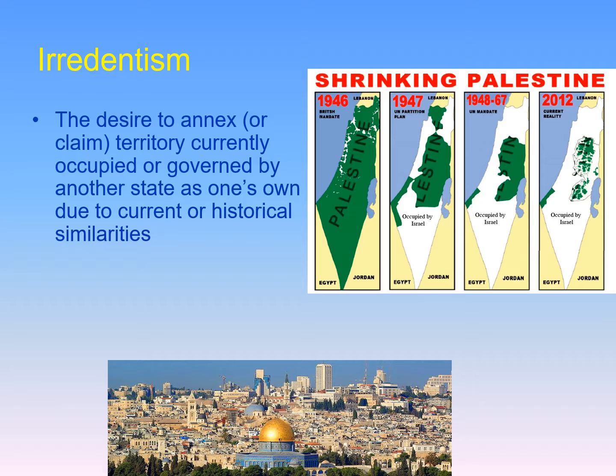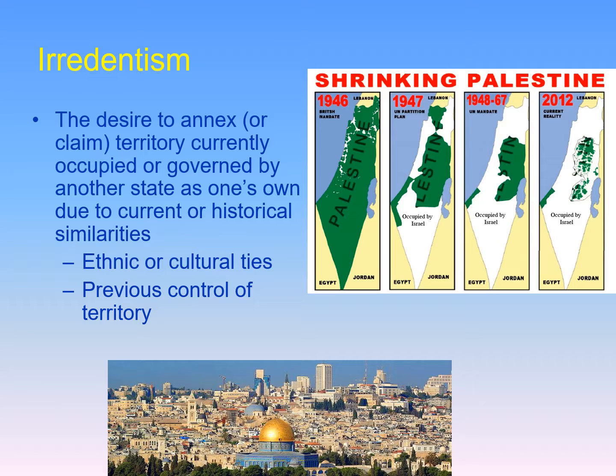Irredentism is the desire to annex or claim territory currently occupied or governed by another state as one's own due to current or historical similarities, usually due to ethnic or cultural ties, previous control of the territory, or historic diaspora, much like the issue we have in Israel and Palestine.